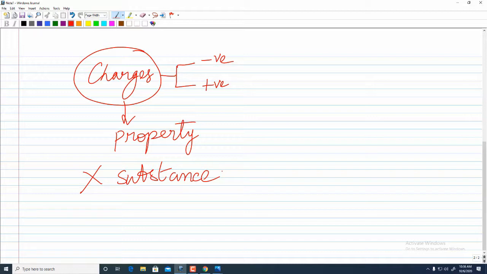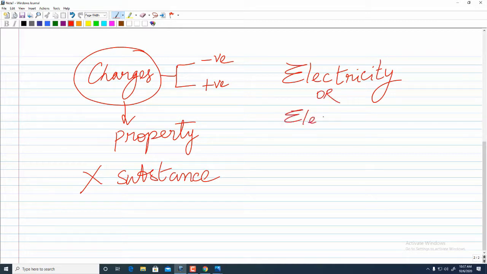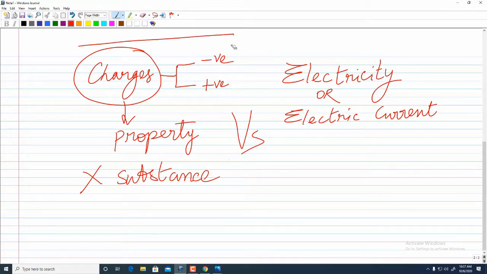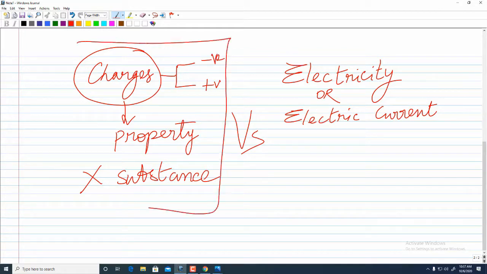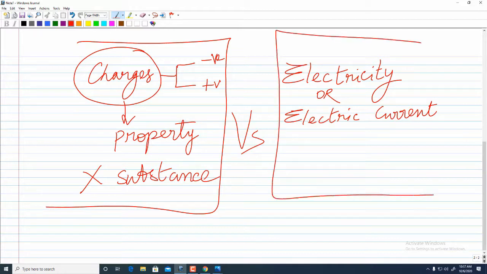Okay, then we have electric current, which is the next word when we think about after we see the charges. Electric current or electricity. So what is the difference between them? Okay, so this is, I told you, the property of matter. So this must be a little different than what this is actually.